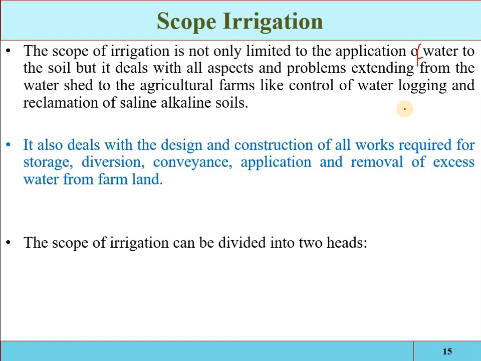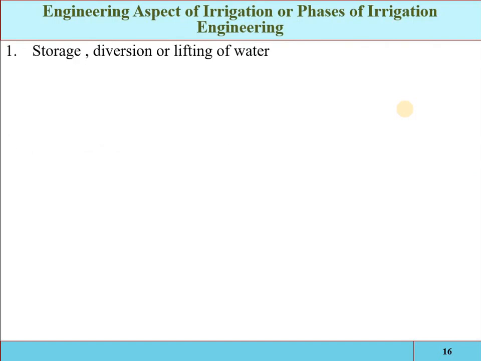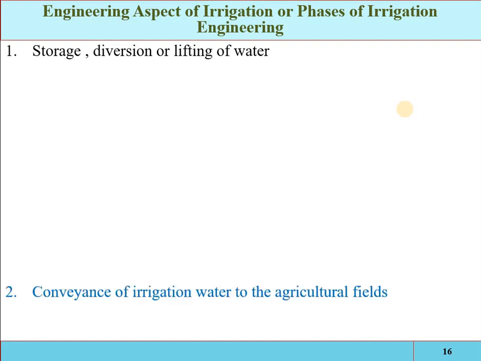The scope of irrigation can be divided into two parts. Actually, we have two aspects of the irrigation. One is the engineering aspect and second one is the agricultural aspect. So engineering aspect is the designing and planning of the structure, simply we can say. So there will be storage structures, diversion structure or lifting structure. Suppose you are utilizing the surface water, then the surface water can be stored and diverted, and if you are utilizing the groundwater, then it will be lifted. So storage, diversion and lifting structures will be required.